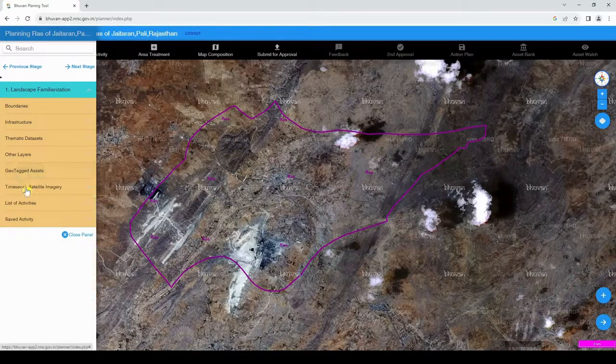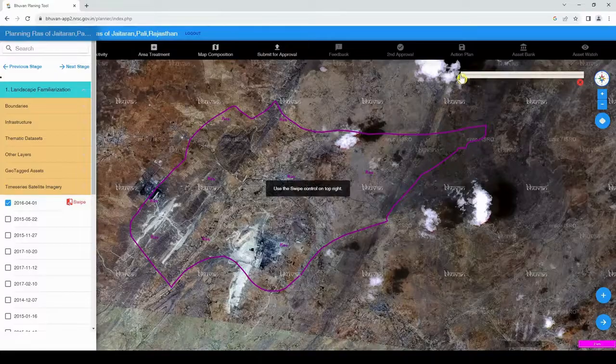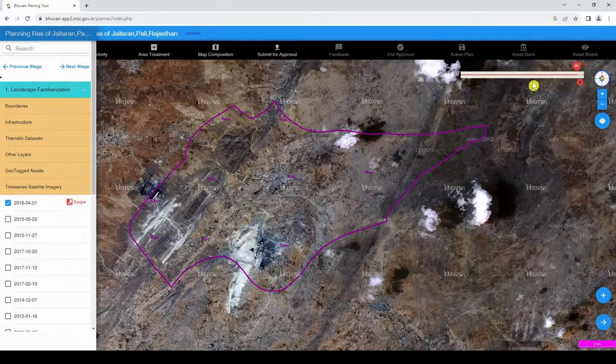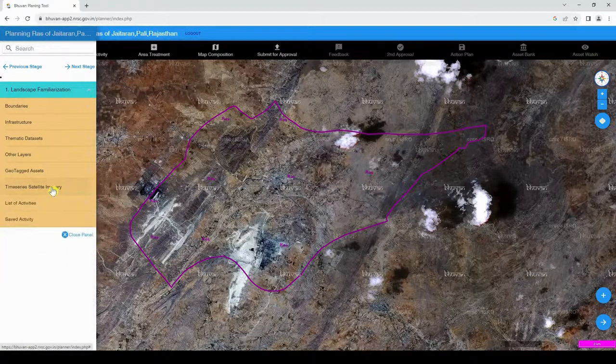Time series satellite imagery. The user can select and visualize the different satellite data available for the selected GP over different time periods. A swipe functionality is provided to overlay the imageries and find changes in the landscape over the years. List of activities.